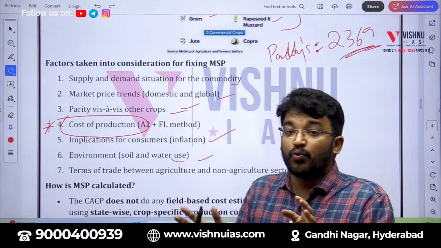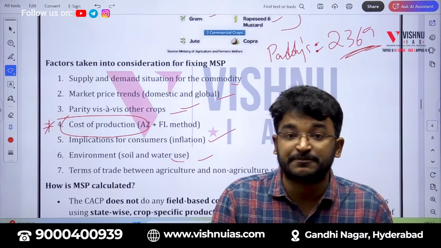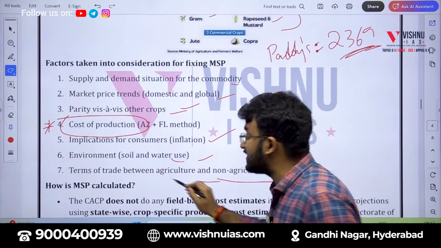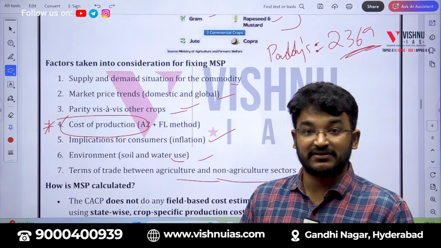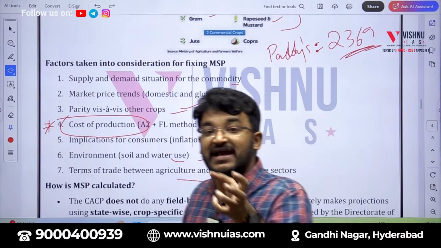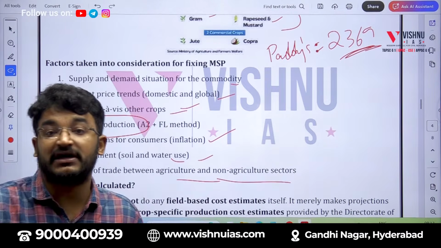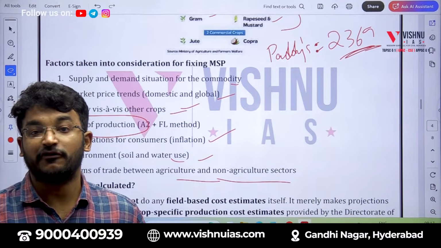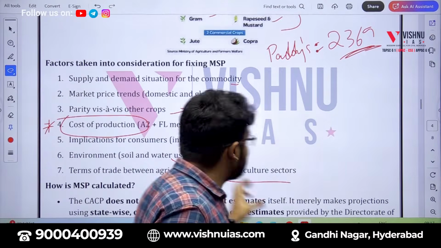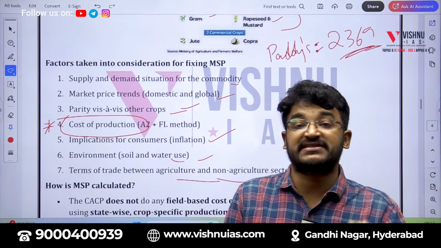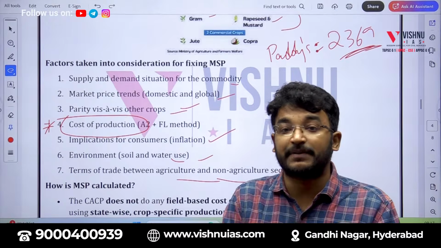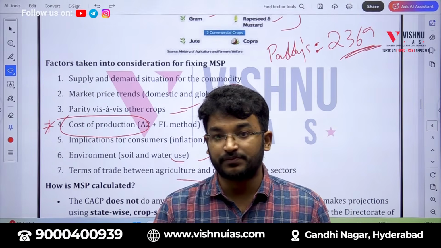Right? And also, what will be the impact of that MSP price on other agricultural and non-agricultural sectors? Because these act as raw materials for different products in the country, food processing and all. So, these are the major 7 factors being considered by CACP in deciding the MSP value.